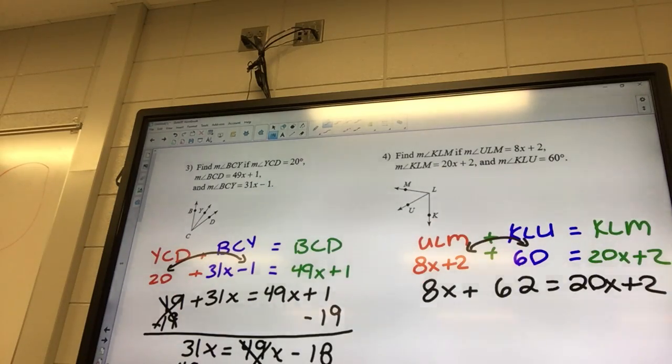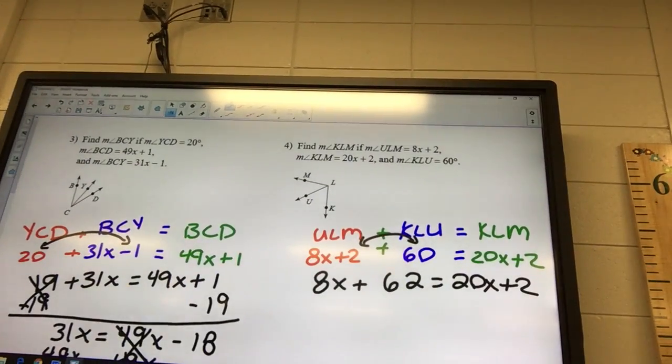So 8x plus 62 equals 20x plus 2. Okay, what's our next step? Letters to the left and numbers to the right. So I got 8x. Is that a letter or a number? It's a letter, but since it's positive, we have to minus it.